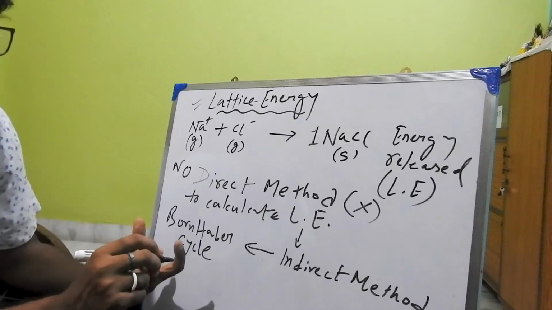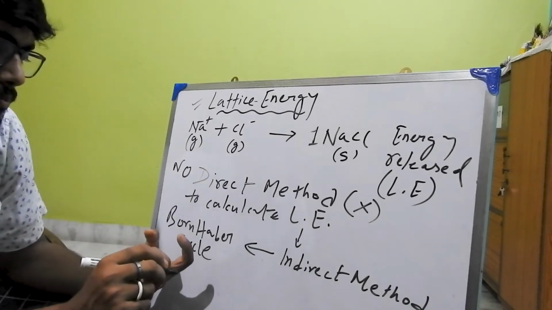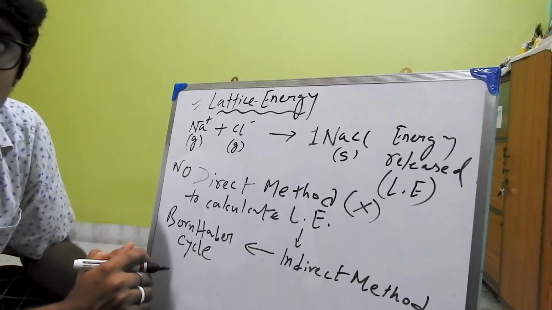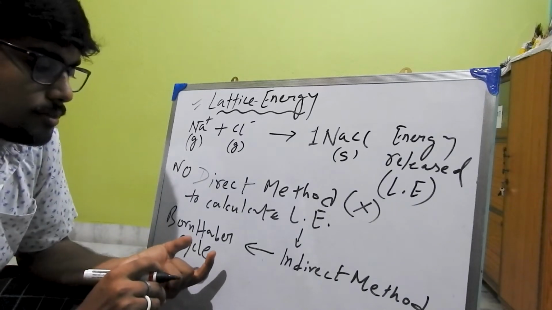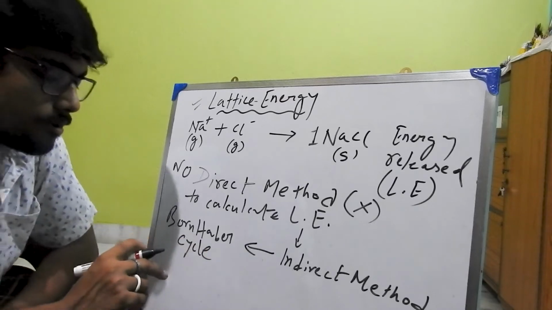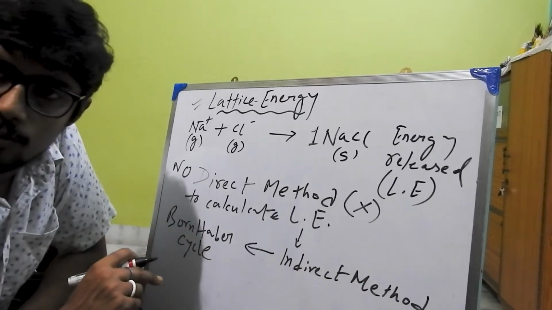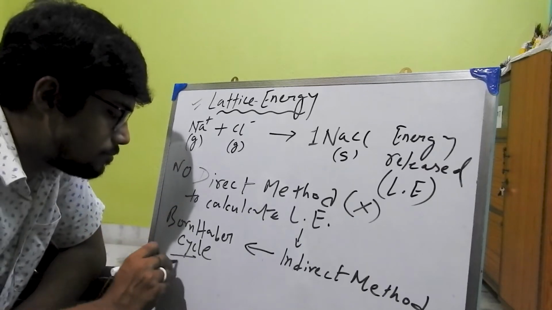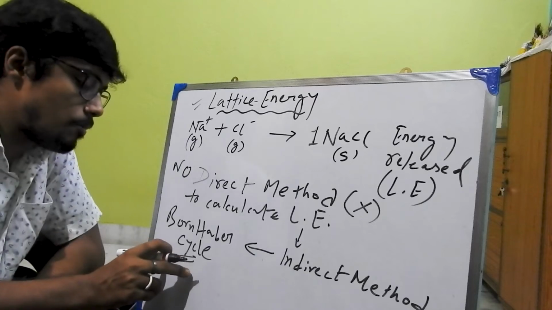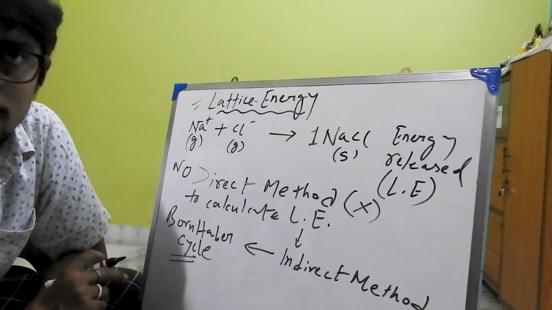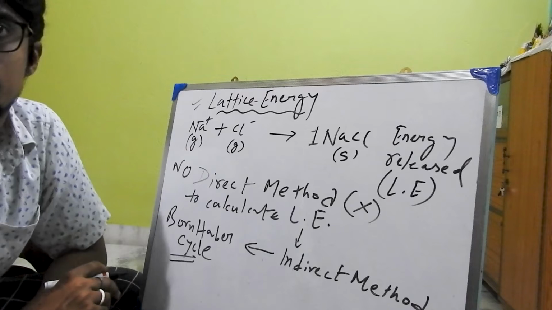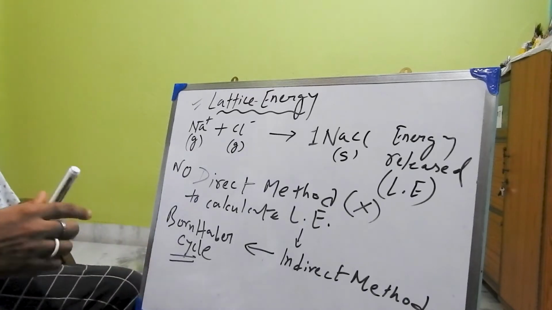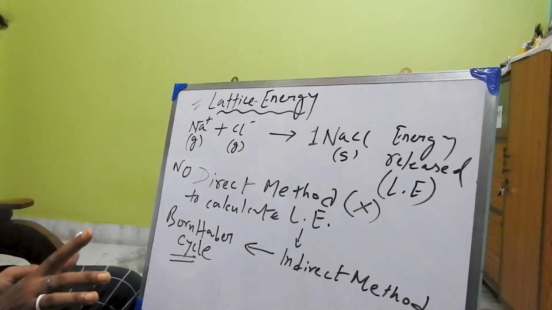So to calculate lattice energy, we have to perform an indirect method, and the indirect method will be performed through the Born-Haber cycle, right? So no direct method.